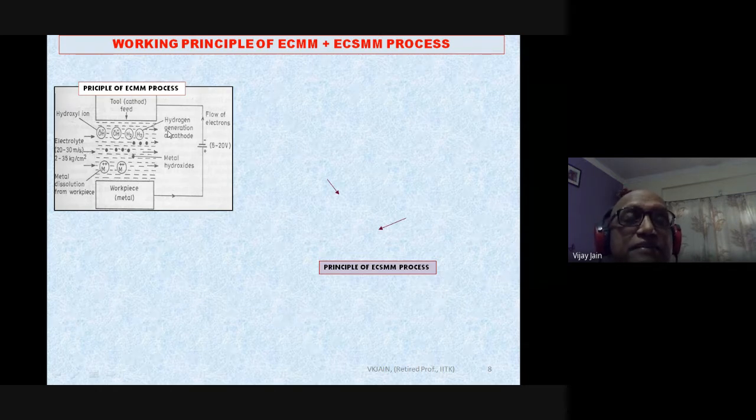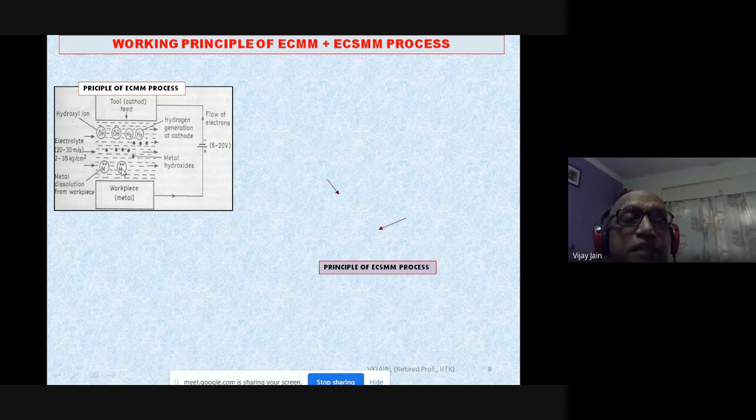And what happens due to the electrolysis, as you know already, is that hydrogen bubbles are produced and they get collected at the tool, and oxygen is generated and gets deposited on the anode surface. And then you have the residues, that is, metal dissolution from the workpiece, and ferrous hydroxide or ferric hydroxide in case the workpiece is iron.